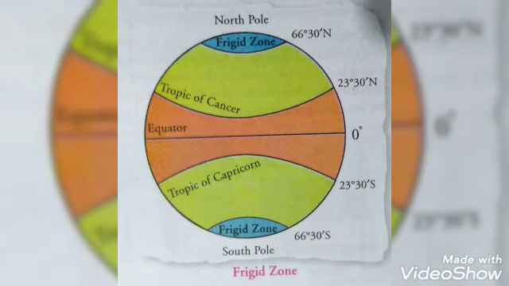Frigid zone: in the northern hemisphere, the area between the Arctic Circle and the North Pole, and similarly in the southern hemisphere, the area between the Antarctic Circle and the South Pole, are called the frigid zones. Very cold. It remains frozen throughout the year. These regions are very cold and receive very little sunlight. The frigid zones are the coldest regions on earth and are generally covered with ice and snow.